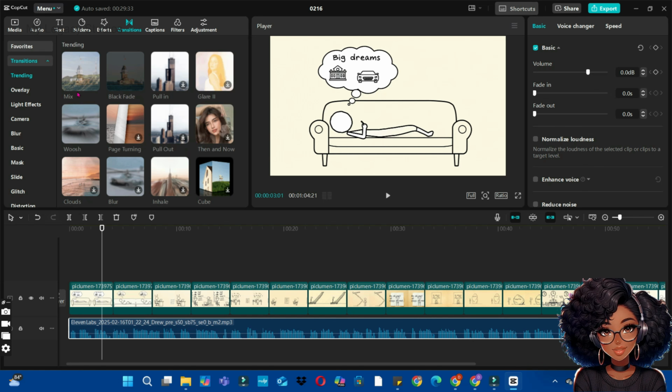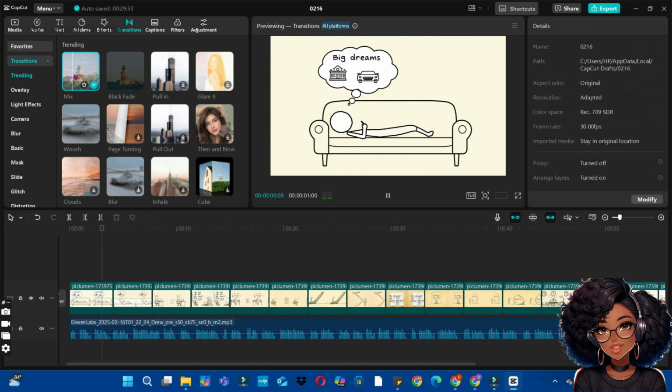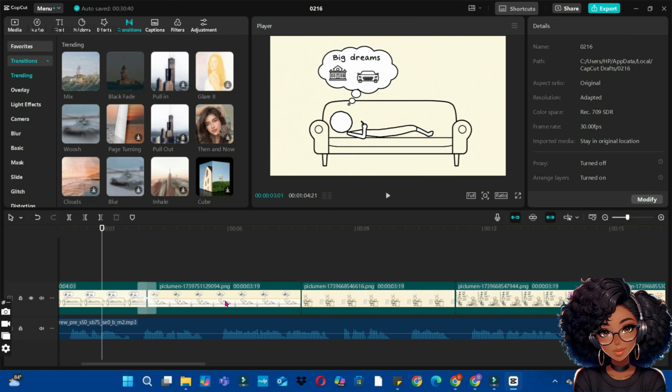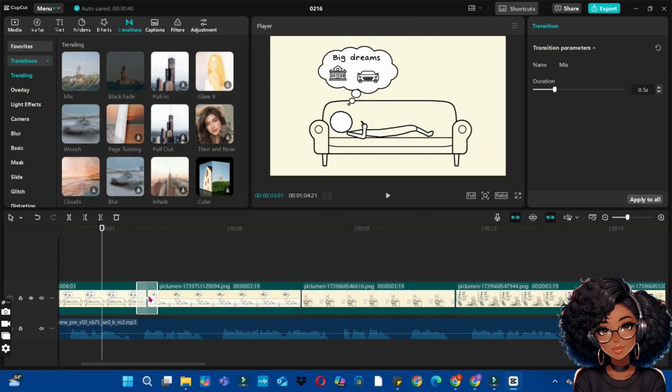For this video, I'll use a mix transition. So simply drag and drop it in between the clips like this. Click on OK. Now tap on the transition that you added to the timeline. Bring your cursor to the right and click on the Apply to All button to apply the same effect on all the clips.